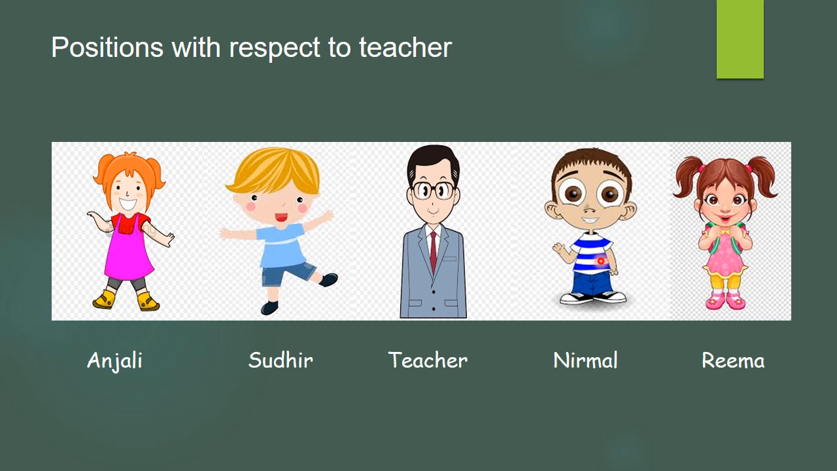So, to explain this, Nirmal can say, I am at the first right of the sir. Rima has to say, I am at the second position to the right of the sir. So these positions are on the right side. While when we talk about Anjali and Sudhir, what do they have to say? They are on the left side. Anjali can say that I am the second left of the sir, while Sudhir will say I am the first left of the sir.